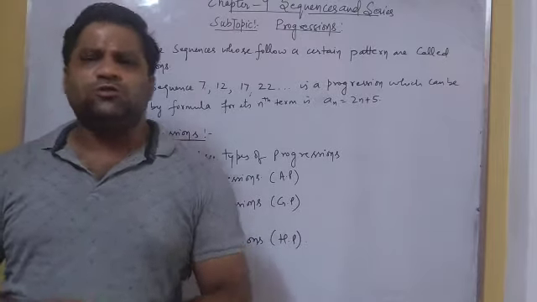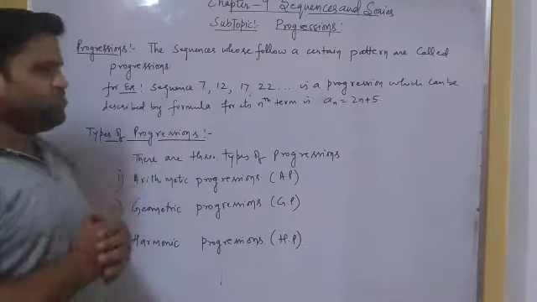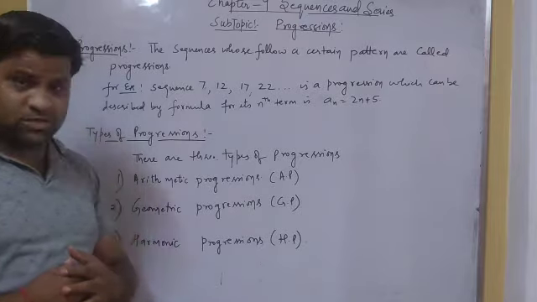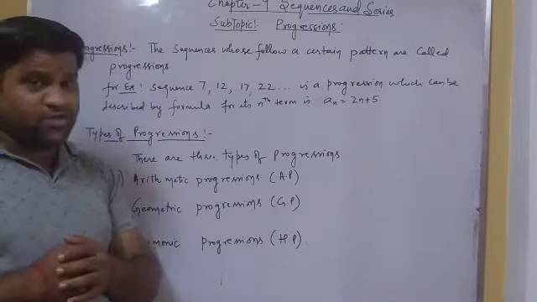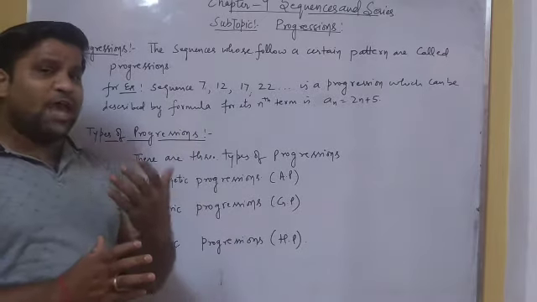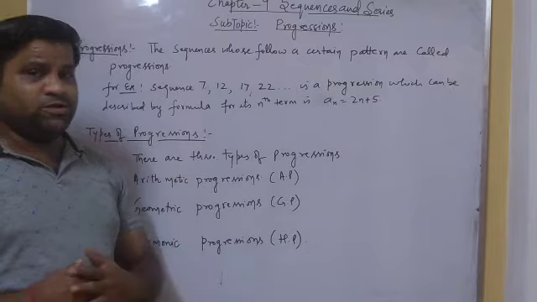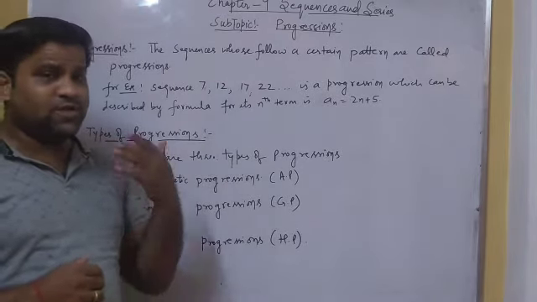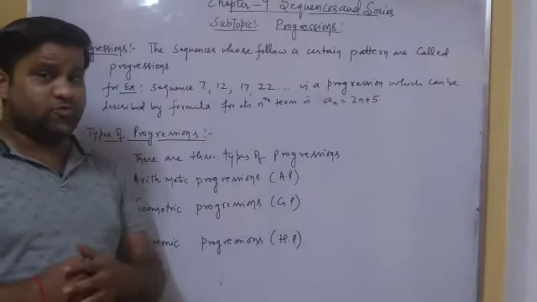So let us come to the topic of progressions. We know that a sequence is an arrangement of numbers in some definite pattern or definite rule. So it is called a sequence. For example, we have 2, 4, 6, 8 and so on. It's an arrangement of numbers, and here some rule is being followed, so it is a sequence. Another example is 1, 3, 5, 7, 9, 11 and so on. So it is also a sequence.